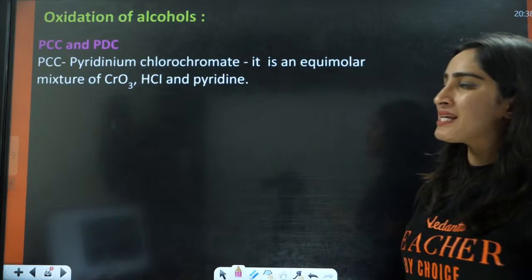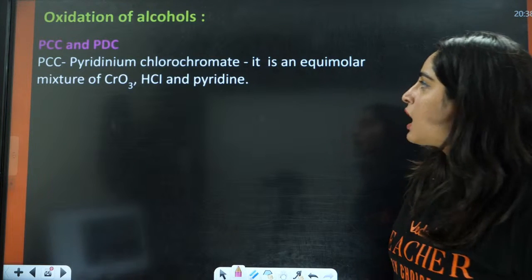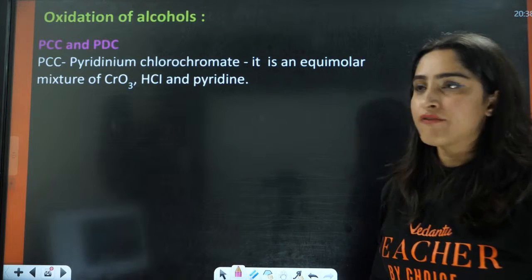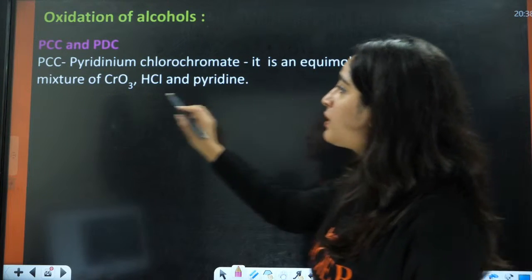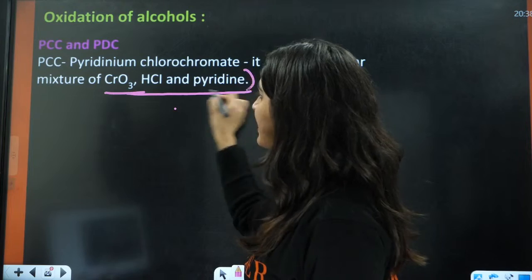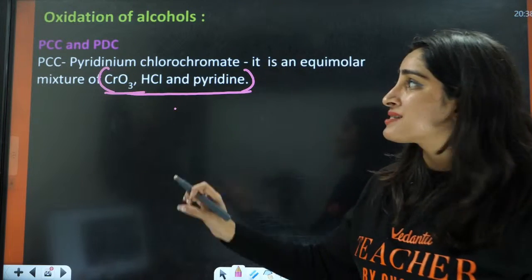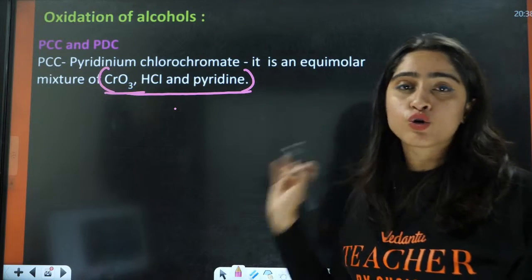Okay, what is PCC and PDC? Everybody, what is PCC and PDC? Everybody in the chat box. PCC, pyridinium chlorochromate. It is an equivalent mixture of CrO3, HCl and pyridine. Okay, this is equivalent.